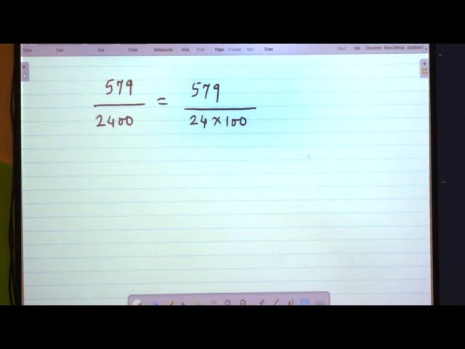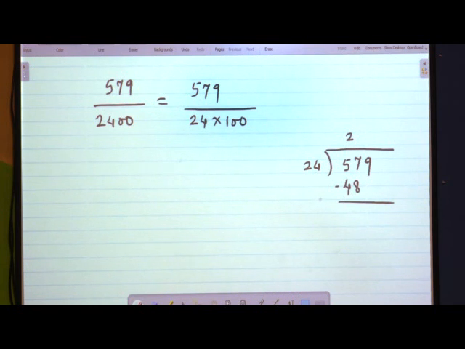So 24 divides 579. 24 twos are 48. Threes will be bigger than 57, because if you roughly calculate, 3 fours are 12, carry 1, and 3 twos are 6 plus 1, 7.